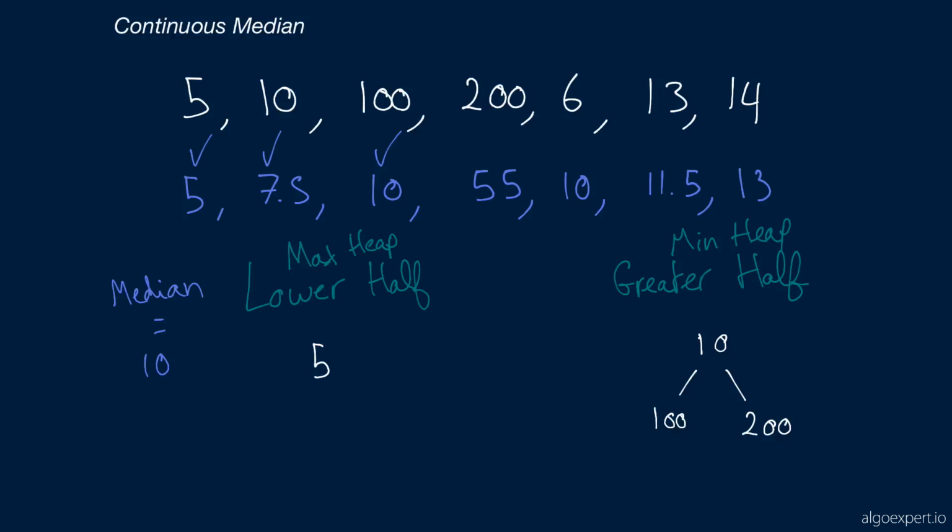Now we've got imbalanced heaps, because our max heap from the lower half has one number, but our min heap from the greater half has 3 numbers. So we can no longer compute the median instantly by applying the logic that we applied before, by either taking the average of the two top values or taking the top value of the heap with the greatest amount of numbers.